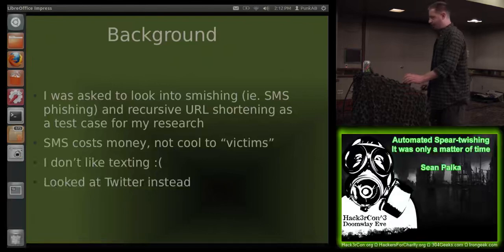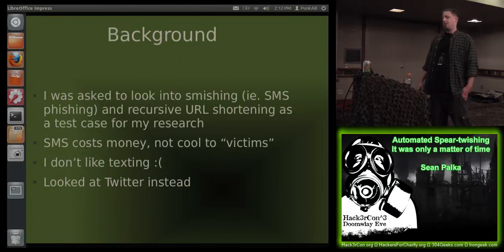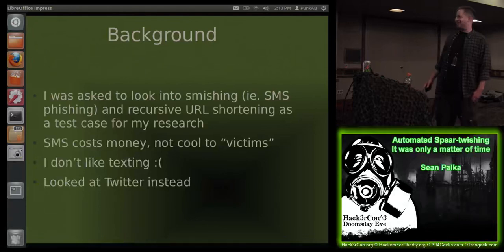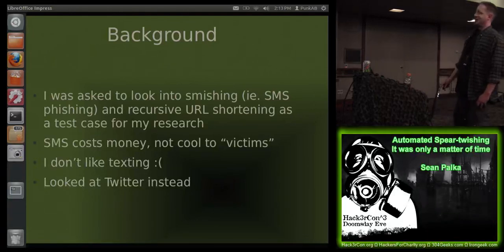So some background on what we're talking about today. I was asked to look into smishing, which is basically phishing using SMS, and also recursive URL shortening. Don't worry about that. They didn't really pan out as research topics, mainly because it costs money and I'm cheap. I also don't like texting, which is kind of odd to say in public. So I started looking at Twitter instead.